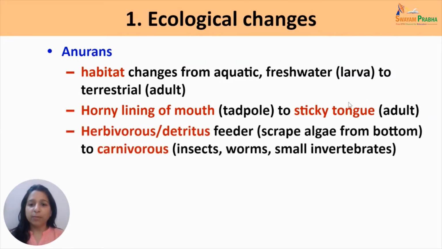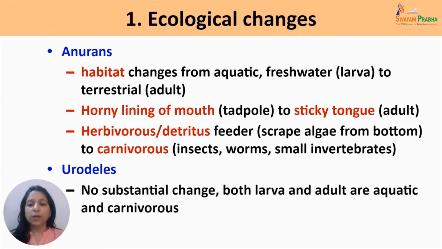So the tadpole is herbivorous in nature. It is basically a detritus feeder which scrapes algae from the bottom of the ponds in which it lives, while the adult is carnivorous in nature, which feeds on small insects, worms, and some small invertebrates. Among Urodeles, not many ecological changes happen since both larva and adult are aquatic in nature and both are carnivorous.